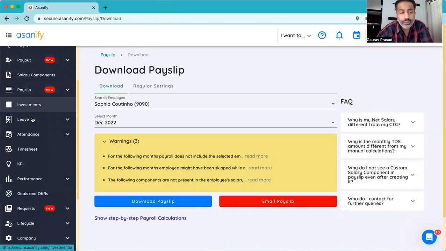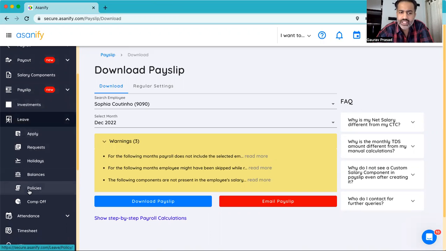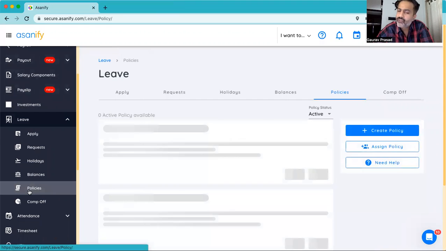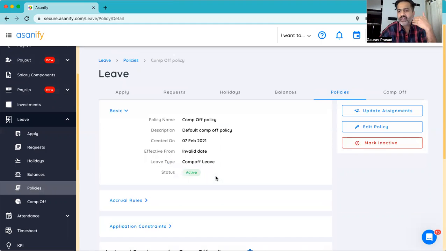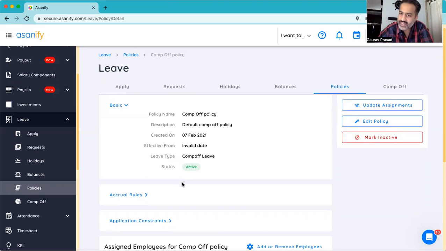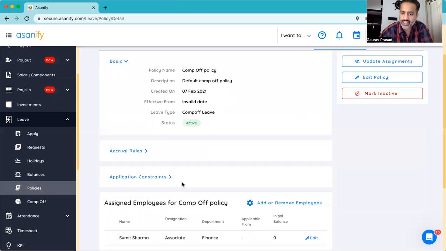Let's jump into the leave management, and exactly like what we saw in the attendance management system, for leaves, you can configure multiple types of leave policies. In your organization, it could be casual leave, sick leave, privilege leave, or maybe just one type of leave given out to all employees. So you can configure how you want the leave management to happen. While creating the policy, you can define whether the leaves are given out every month, is it given out every year, does it carry forward, what should be the maximum balance. All those elements can be configured at the time of setup. And like I mentioned, the Asanify team also helps you in setting it up for your organization.